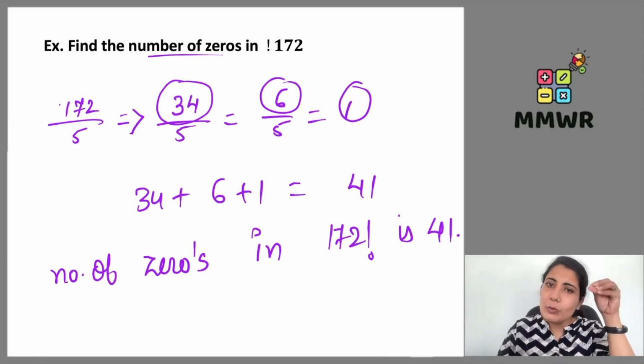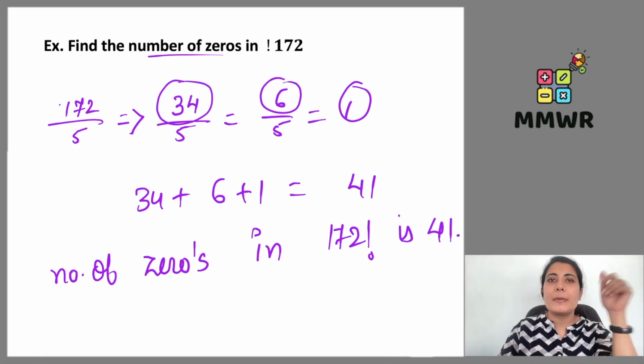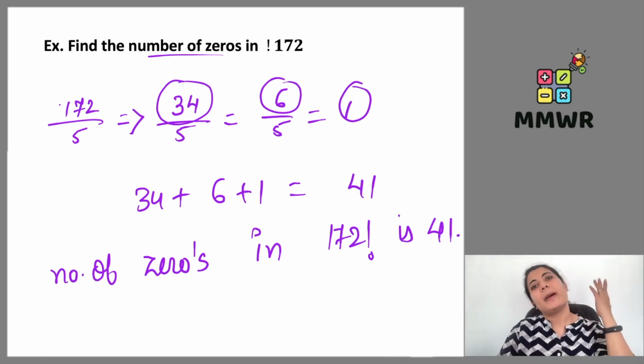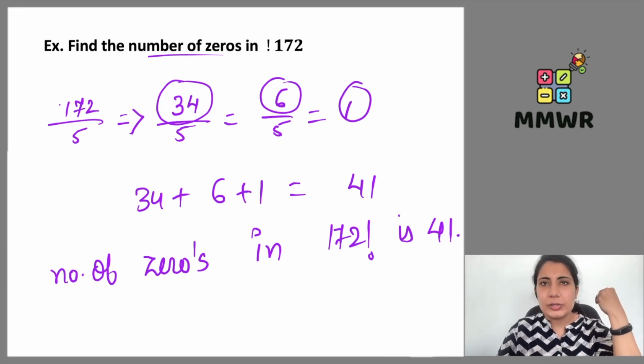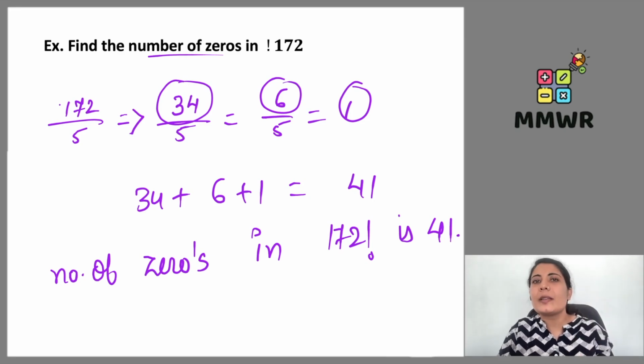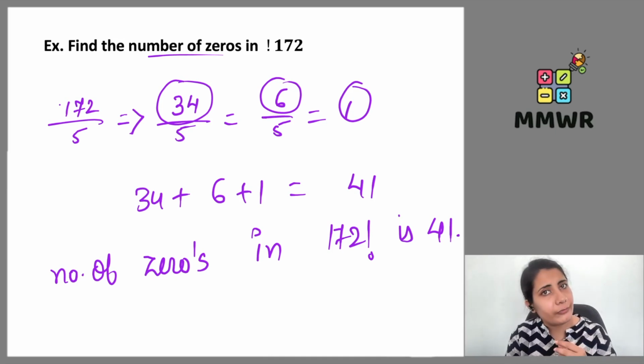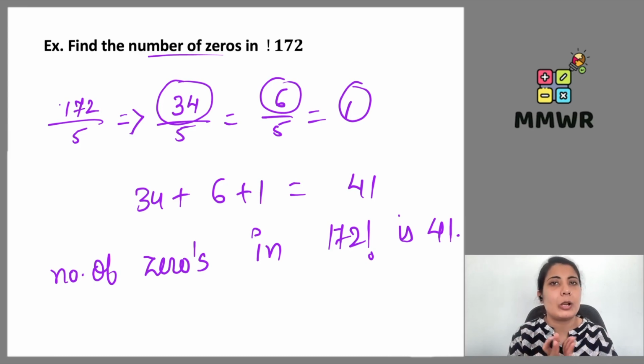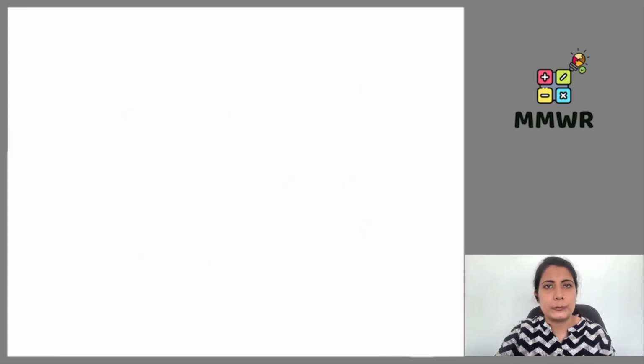Because the power of 2 will be bigger than the power of 5. Here the power of 5 is 41, and the power of 2 will be much bigger, somewhere around 200 or 300. So that is why we do not have to look for powers of 2, because they will be more than the powers of 3 and 5 and other prime numbers. The power of 2 will be the maximum. So that is why we will be only looking at the maximum powers of 5, which helps us to get the maximum number of zeros. How many zeros are coming at the end? Okay, I hope this was helpful.